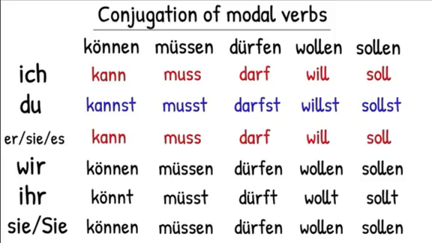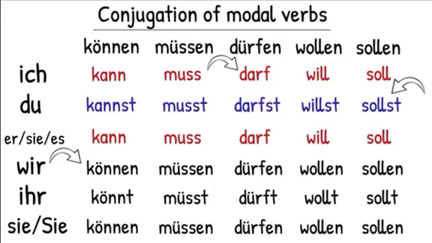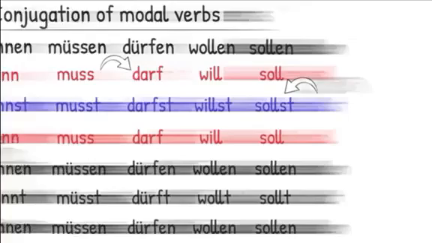It's really important that you memorize these patterns, which should not take a lot of time initially, but will be an incredibly important investment for the rest of your German. If you memorize this table, then you'll be able to say, for example, without hesitating, we can, wir können, or you should, du sollst, or I'm allowed to, ich darf. And that's the whole point of memorizing the ending, so that you can say it spontaneously without hesitation.